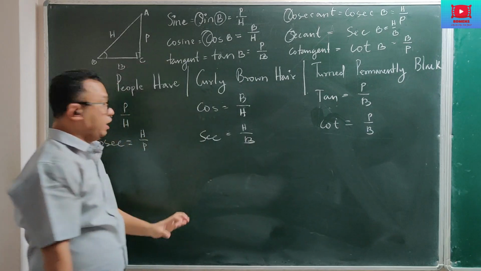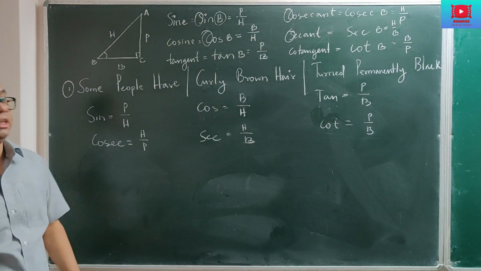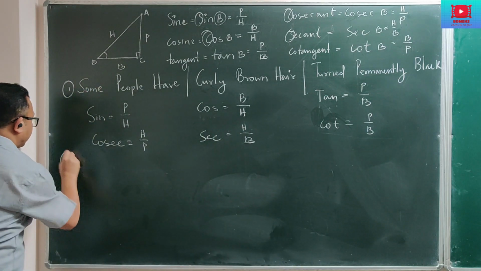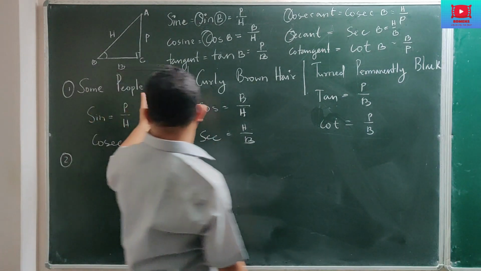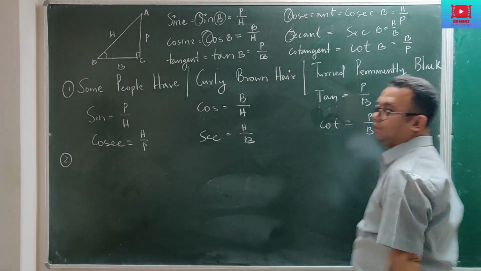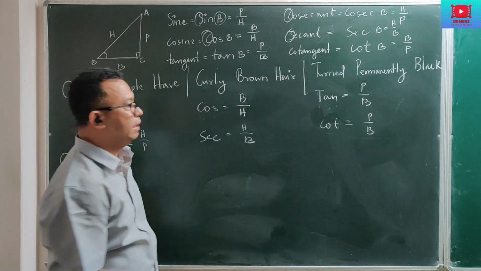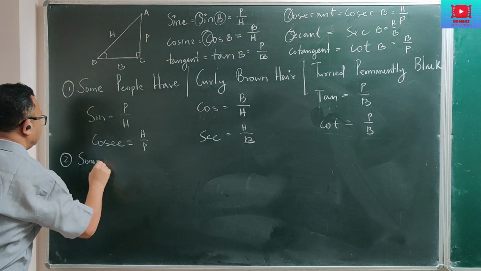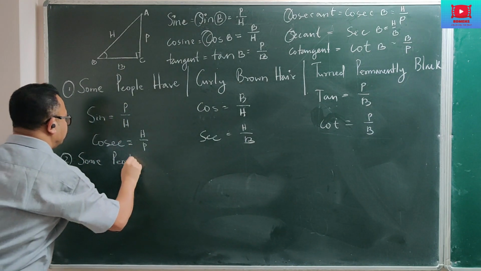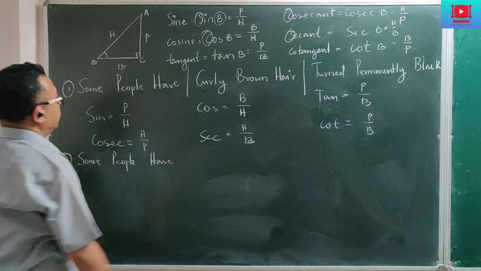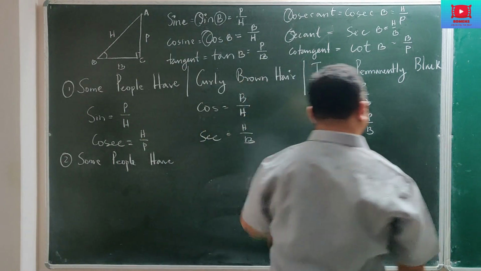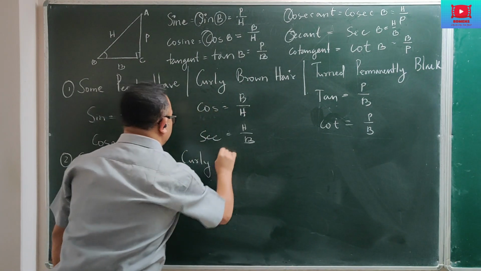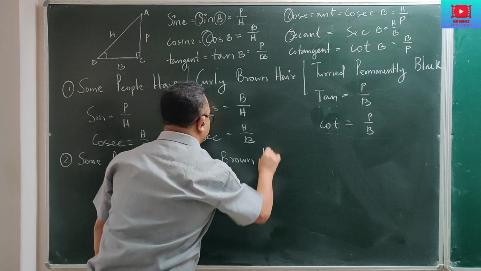Now, as I said, I am going to give you 4 different ways in which you can remember this. Let me give you the second one, which is very similar to the first one. The first 6 words of the sentence I am going to use the same: some people have curly brown hair.